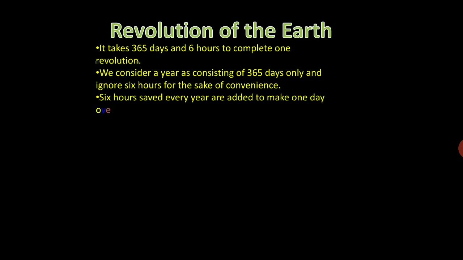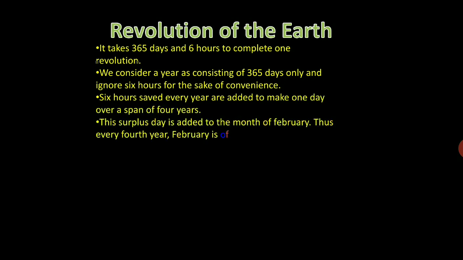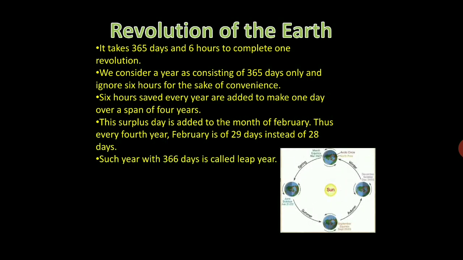If we consider a year as consisting of 365 days only and ignore 6 hours for the sake of convenience, the 6 hours saved every year are added to make one day over a span of 4 years. This surplus day is added to the month of February. Thus, every fourth year, February is of 29 days instead of 28 days. Such a year with 366 days is called a leap year.